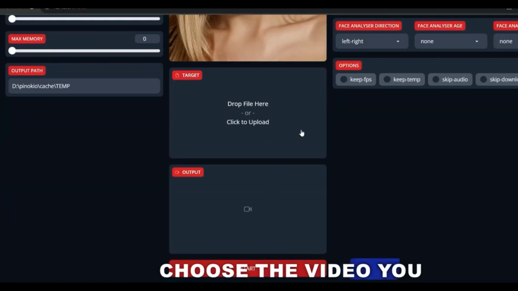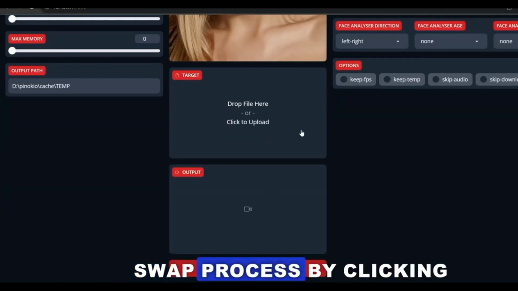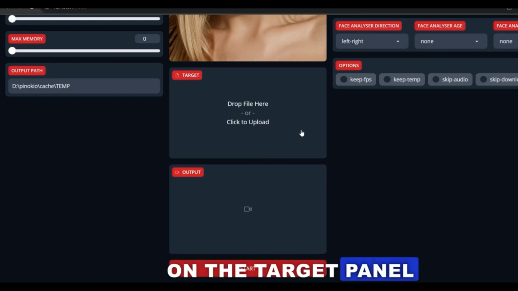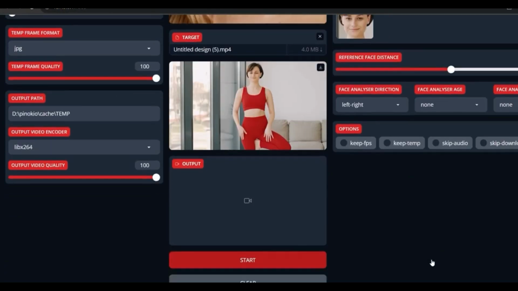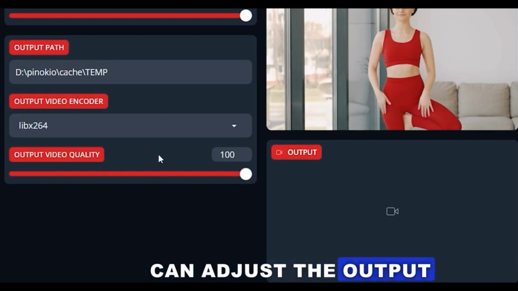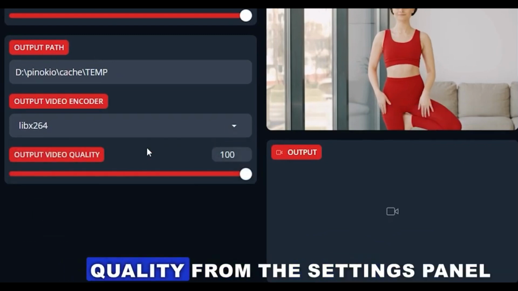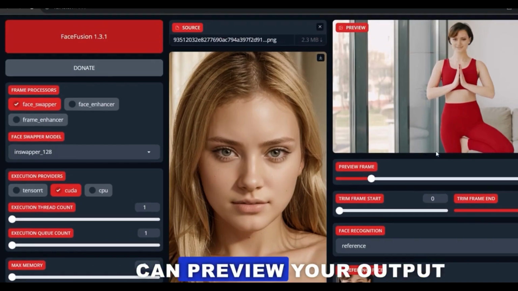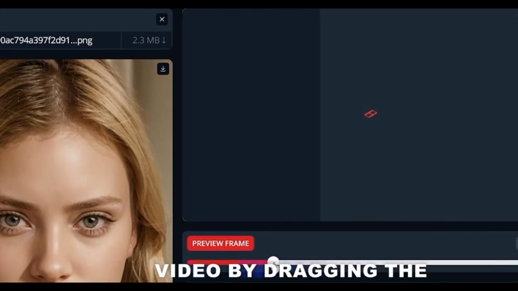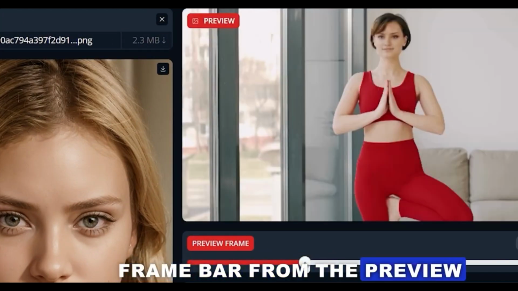Then choose the video you want to use in the face swap process by clicking on the target panel. You can adjust the output video encoder and video quality from the settings panel. Additionally, you can preview your output video by dragging the frame bar from the Preview Frame section.